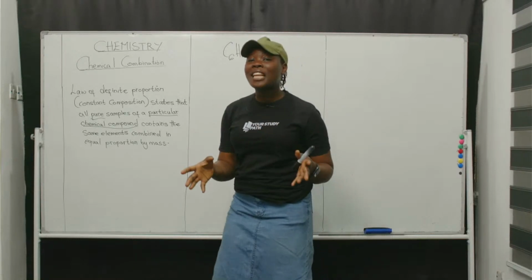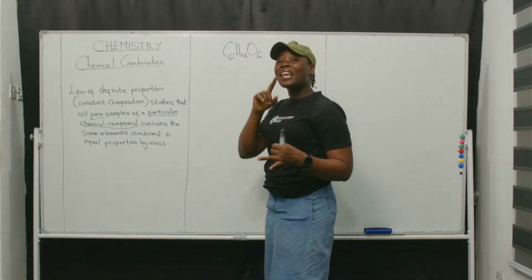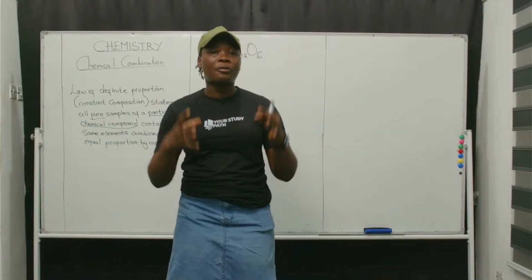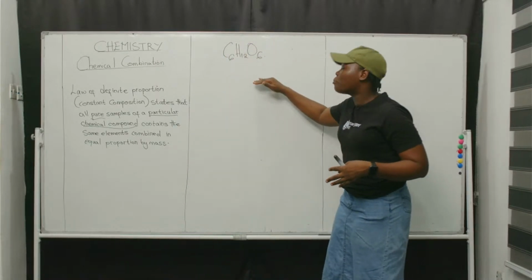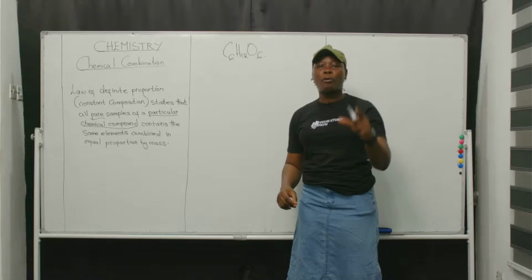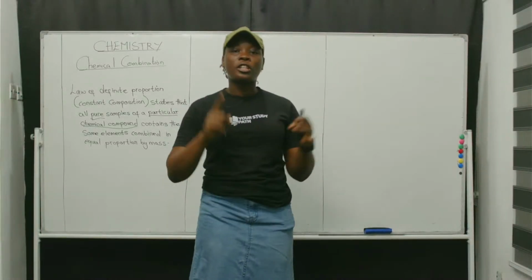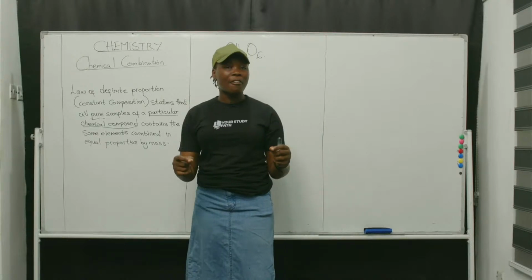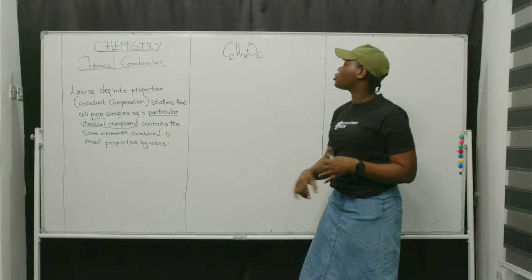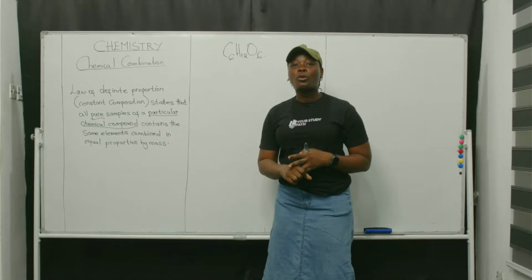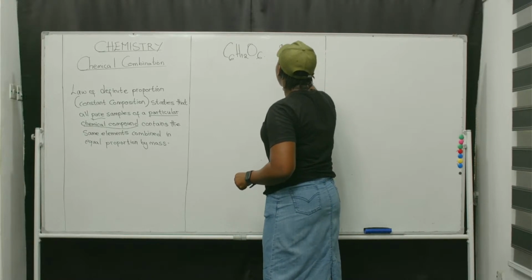That means no matter the method used for the preparation of glucose, no matter where it is being prepared, that means the geographical location, it will still contain the same elements in equal proportion by mass. That's to say, method of preparation and place of preparation do not affect the composition of a pure sample.